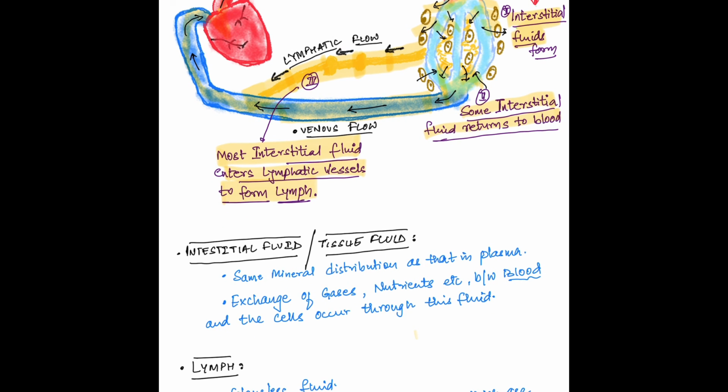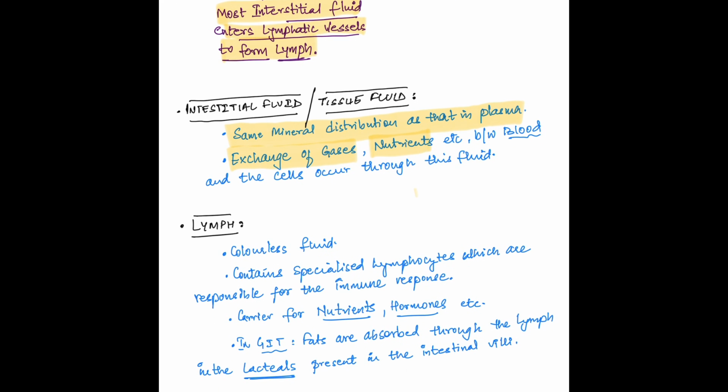Let's look at the properties of interstitial fluid and lymph. Interstitial fluid has same mineral distribution as that of the plasma. It is the fluid which is coming out of the capillaries, and it contains oxygen and nutrients which it provides to the cells. Moving on to lymph, it is a colorless fluid. It contains specialized lymphocytes. We saw that lymphatic system contains many lymph nodes. These lymph nodes contain lymphocytes.